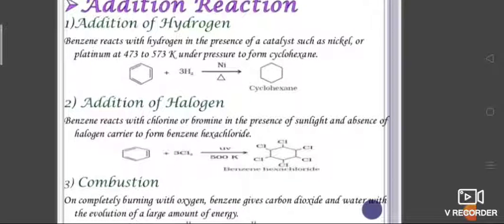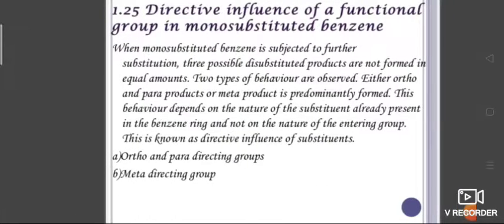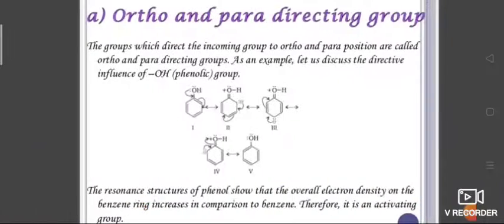Here are the addition reaction and combustion reaction. Next, the directive influence of functional groups in monosubstituted benzene: ortho and para directing groups and meta directing groups. The groups which direct the incoming group to the ortho and para positions are called ortho-para directing groups.